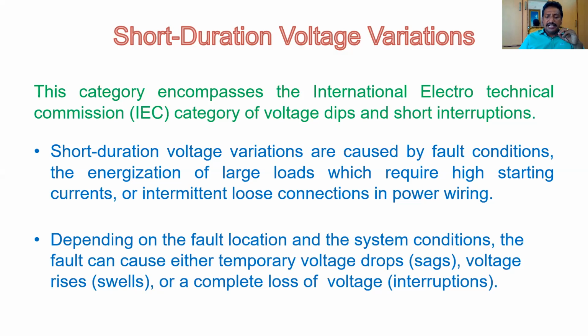Depending on the location and the system conditions, the fault can cause temporary voltage drops, also called sags, or temporary voltage rises, also called swells, or a complete loss of voltage, called temporary interruptions.